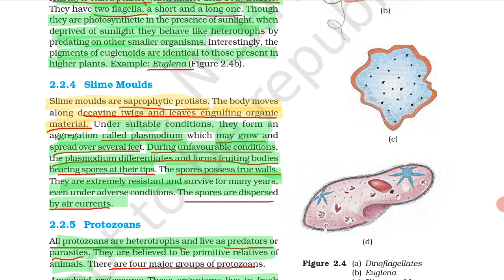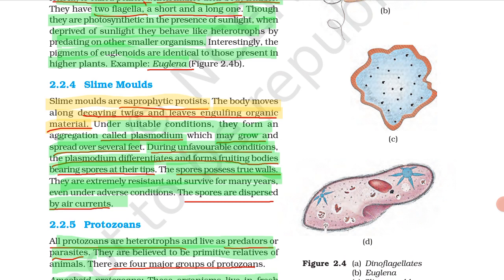So the body moves along the decaying twigs, engulfs all the decaying material and cleans that surface.